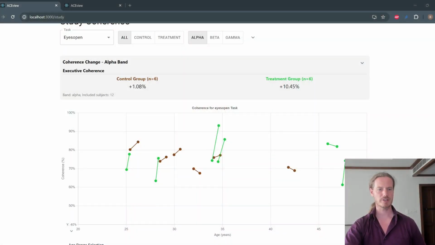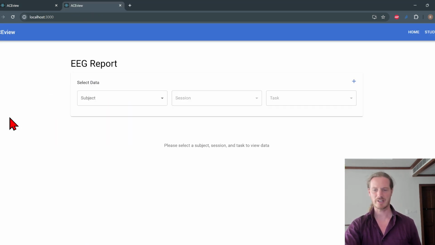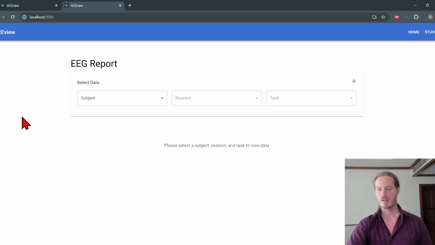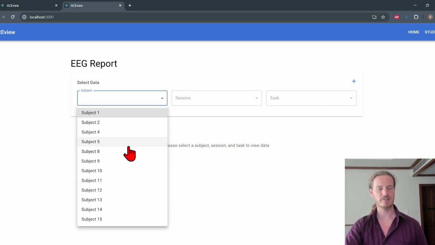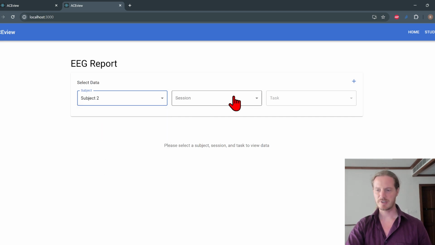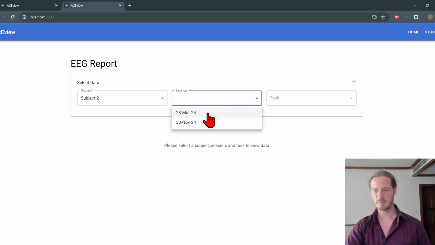First of all, we can see here what I call the study view, and we're going to take a look at this in more detail in a moment. First, let's understand what we are looking at. We now have a database and we can add more subjects to it. At the moment we have 15 subjects from a small pilot study, and let's take a look at subject number 2. Subject number 2 has 2 sessions, one in March 2024 and one in November 2024.